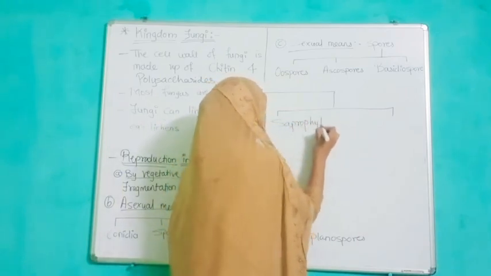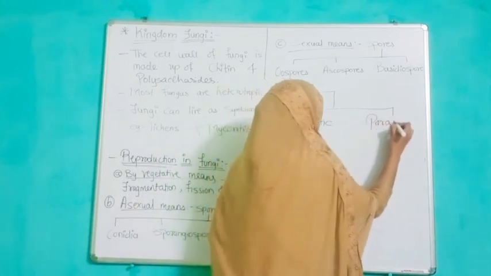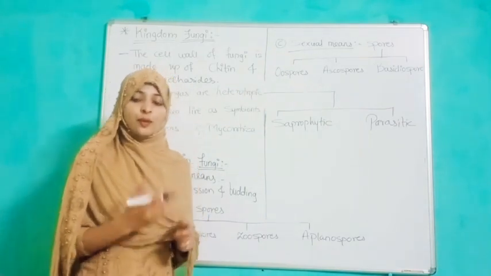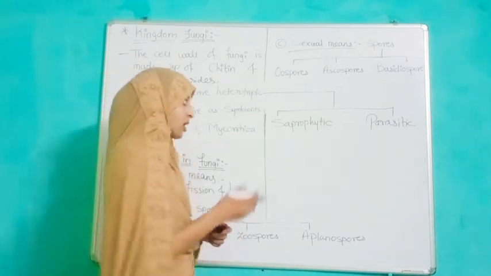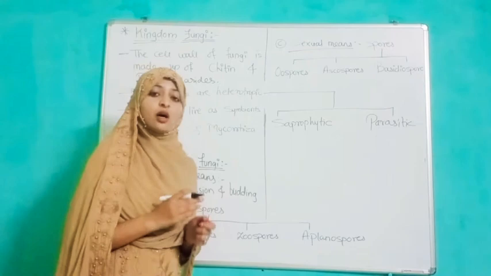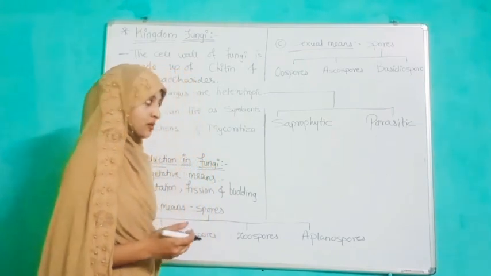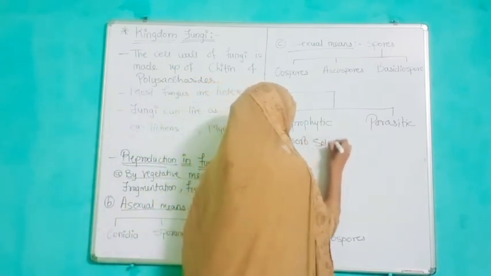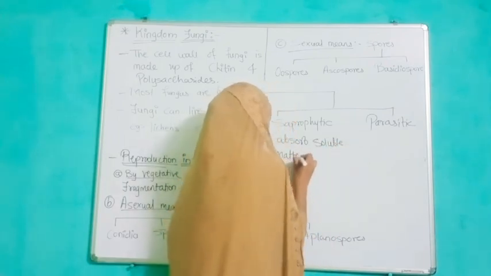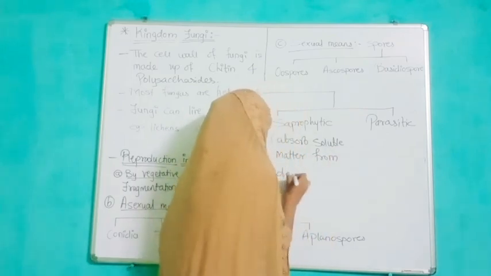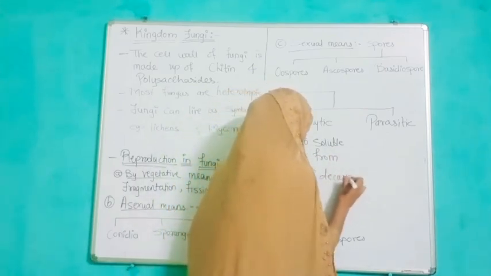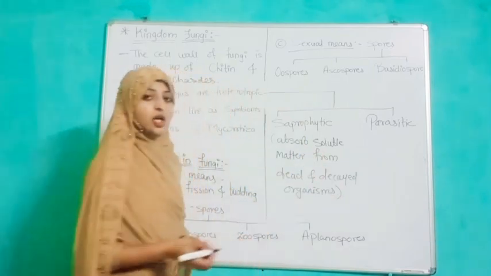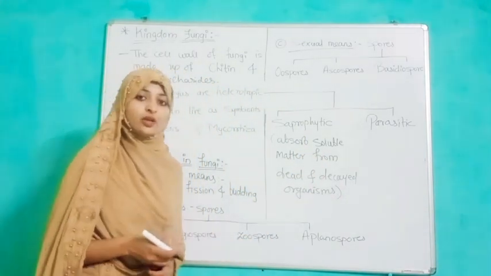Saprophytic organisms are the organisms which absorb soluble material or soluble matter from dead and decayed organisms, and parasitic fungi are the fungi which feed on living organisms.